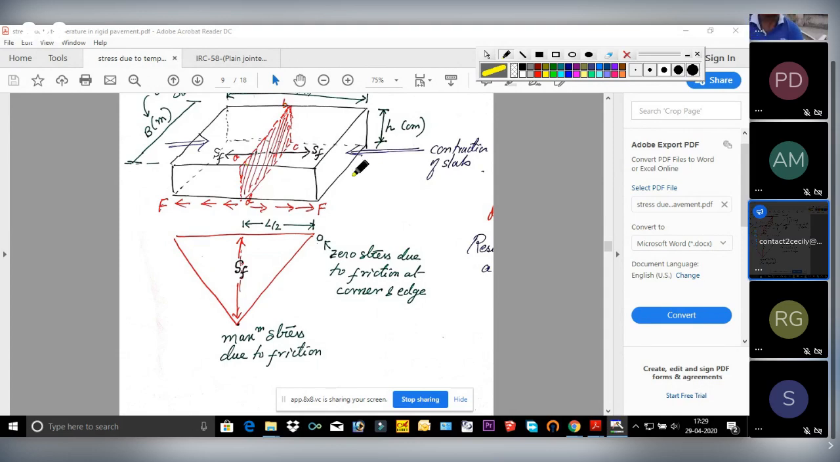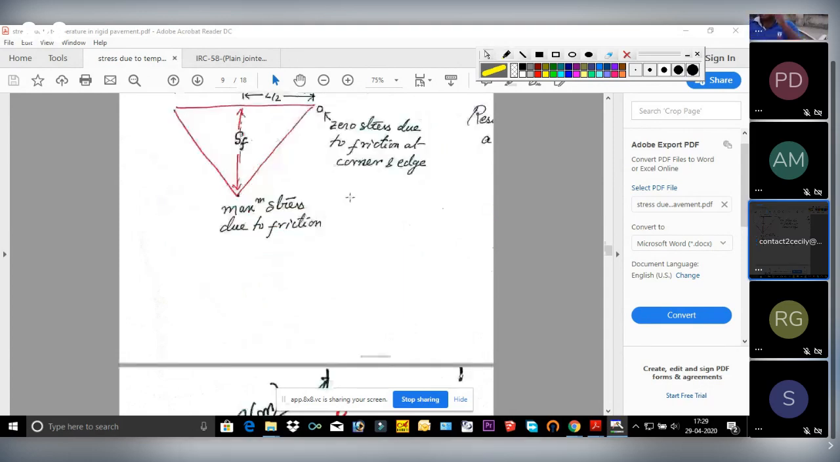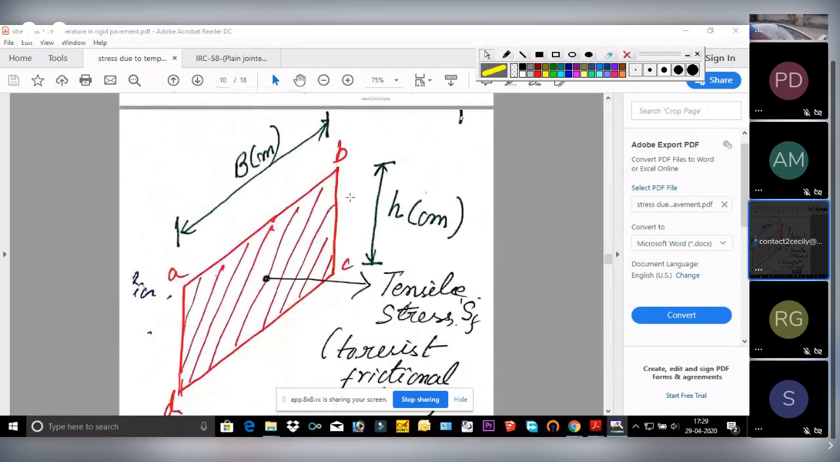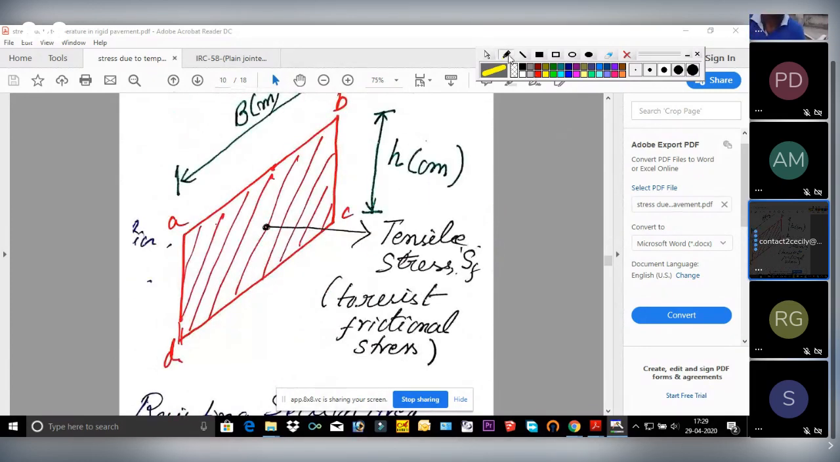So see, I've taken that area here, how it looks like. I said one stress will generate. Suppose friction was acting in this direction. In order to reduce this friction, one stress will generate in this direction, opposite to the direction of the frictional force. That stress is tensile stress in nature.